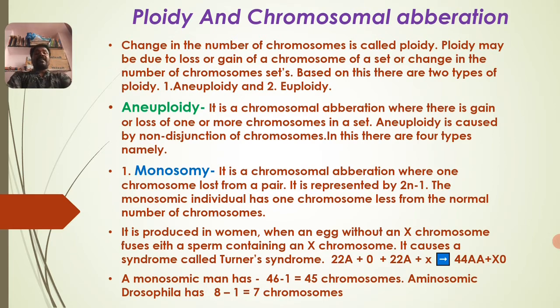Why does aneuploidy happen? Aneuploidy is caused by non-disjunction. There is no separation, no disjunction, of chromosomes.